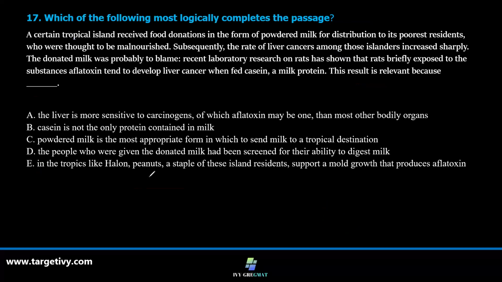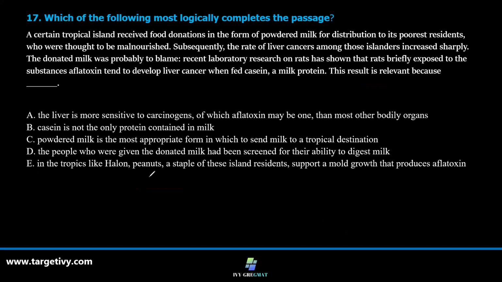Question number 17. Which of the following logically completes the passage? A certain tropical island received food donations in the form of powdered milk for distribution to its poorest citizens, who were thought to be malnourished. Subsequently, the rate of liver cancer among the islanders increased sharply. The donated milk was probably to blame.